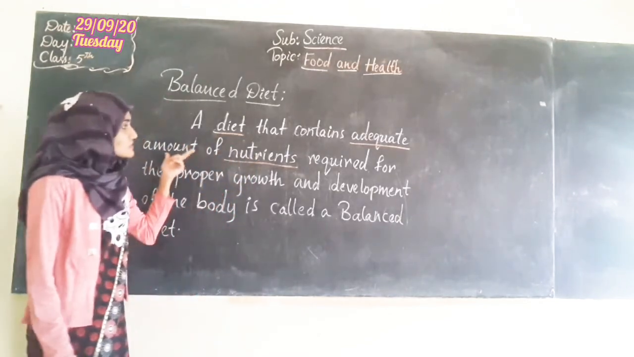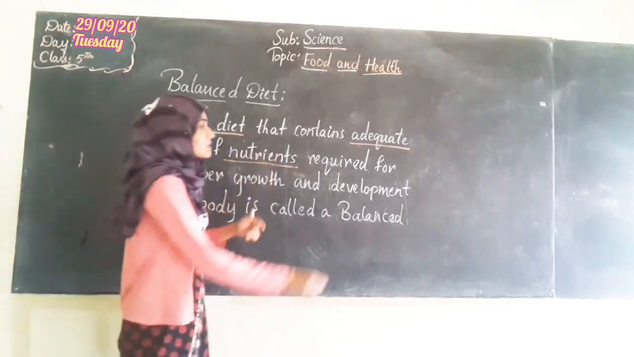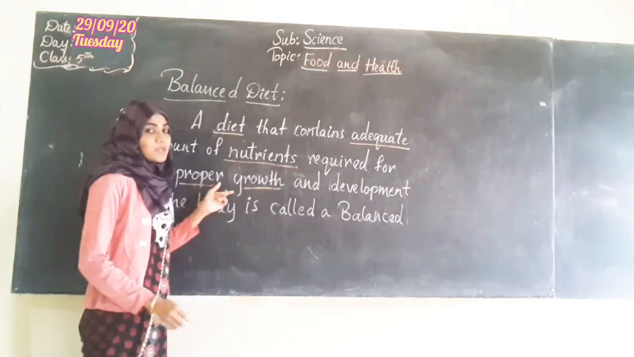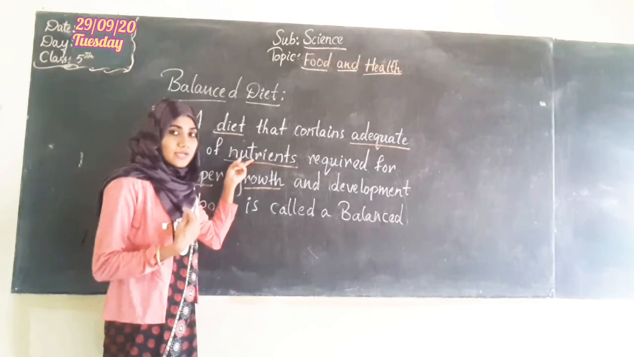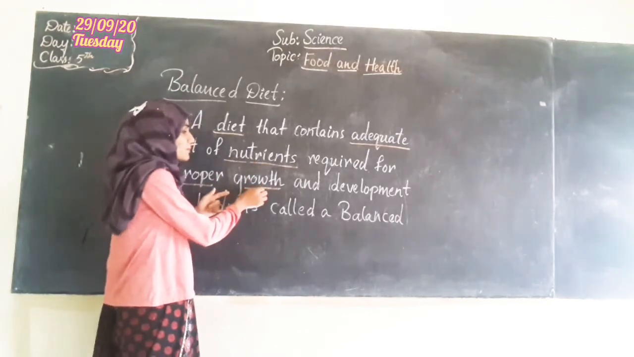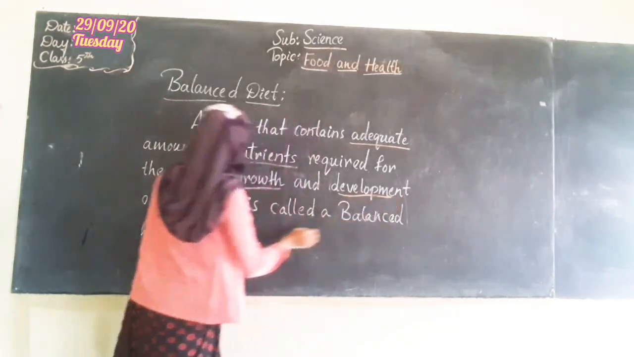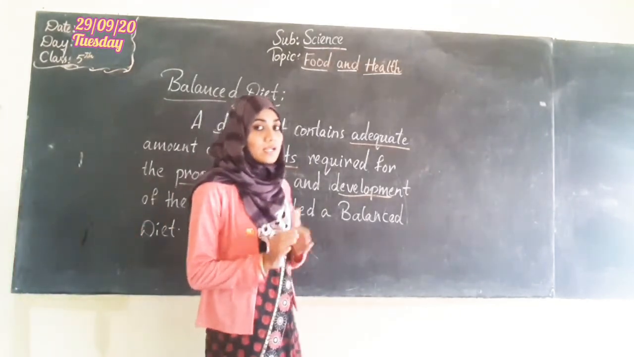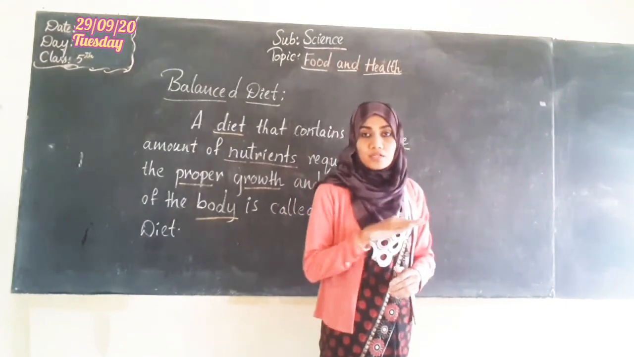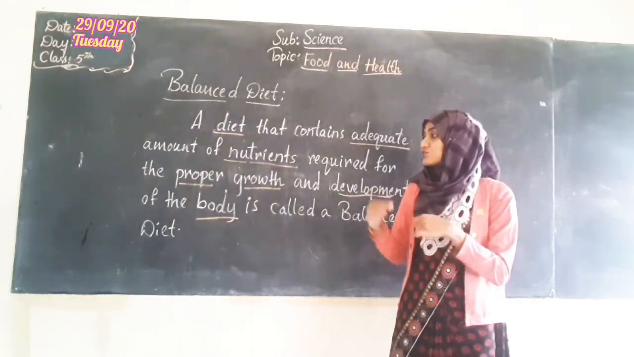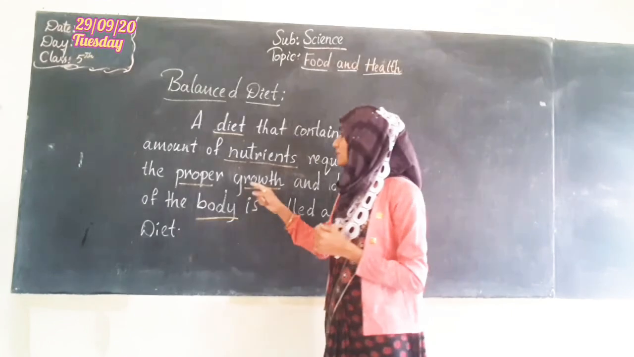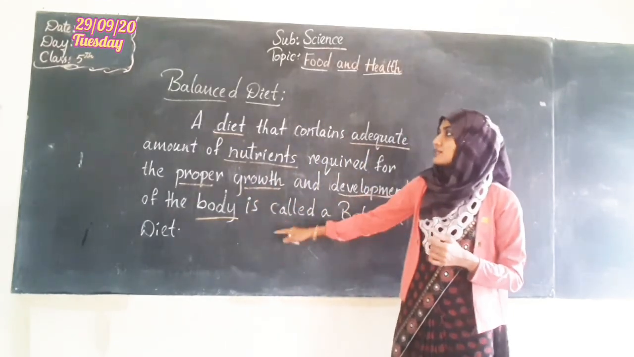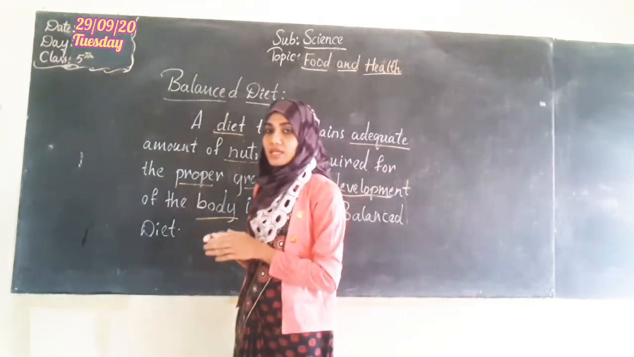So that contains adequate amount of nutrients required for our proper growth. Okay. Now why do we need the nutrients in our food? Because for the proper growth and development of our body. So if we are taking a food which contains all the nutrients in proper amount, then that food will help our body for the development and the growth. That kind of food will be called as balanced diet.